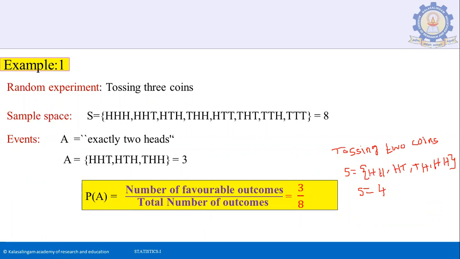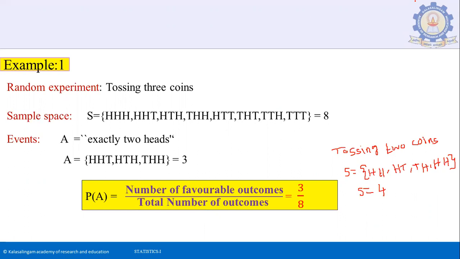Example: when tossing 3 coins, the sample space includes 8 elements. S equal to HHH, HHT, HTH, THH, HTT, THT, TTH, TTT.